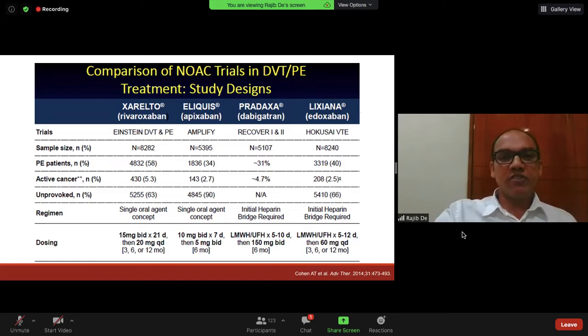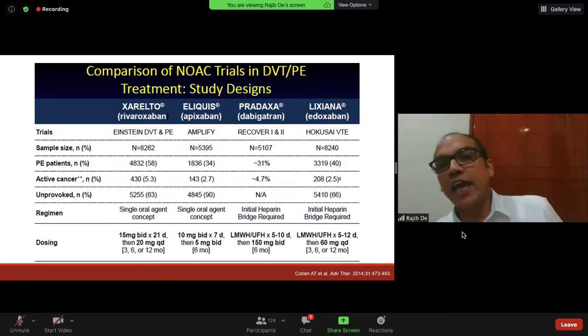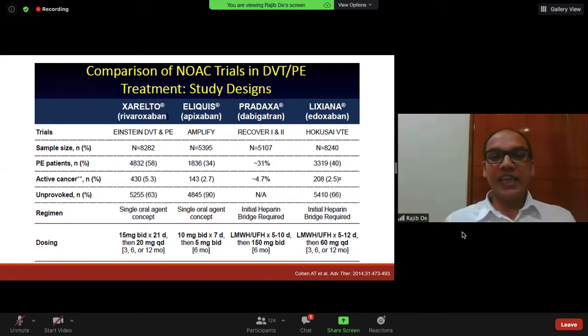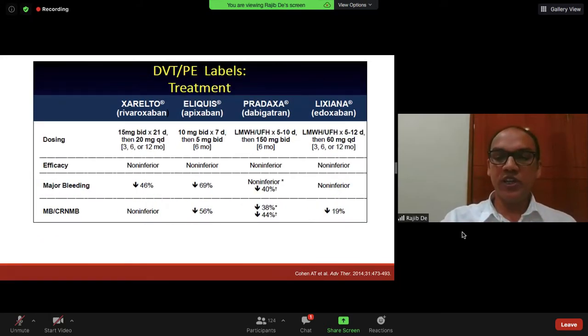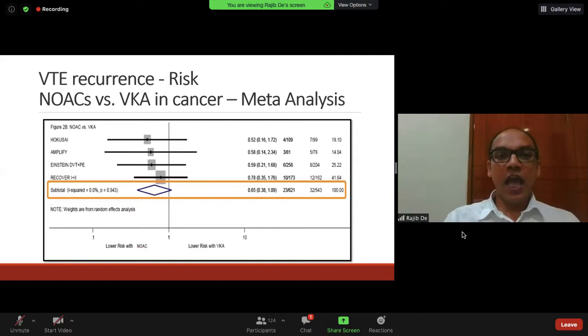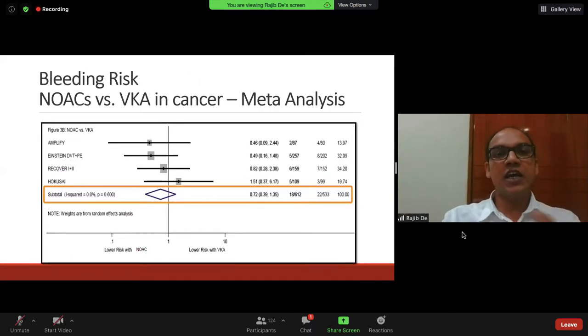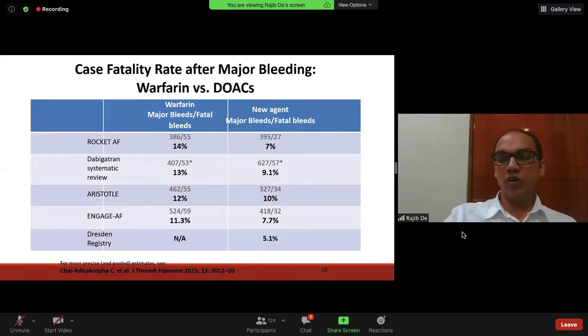All these landmark trials, like Einstein, Amplify, Recovery 1 and 2, and Hokusai, established the role of directly acting oral anticoagulants over warfarin. And we can see clearly that as far as VTE recurrence and the chances of bleeding are concerned, these NOACs have an advantage over warfarin. Bleeding is much less in NOACs compared to warfarin.